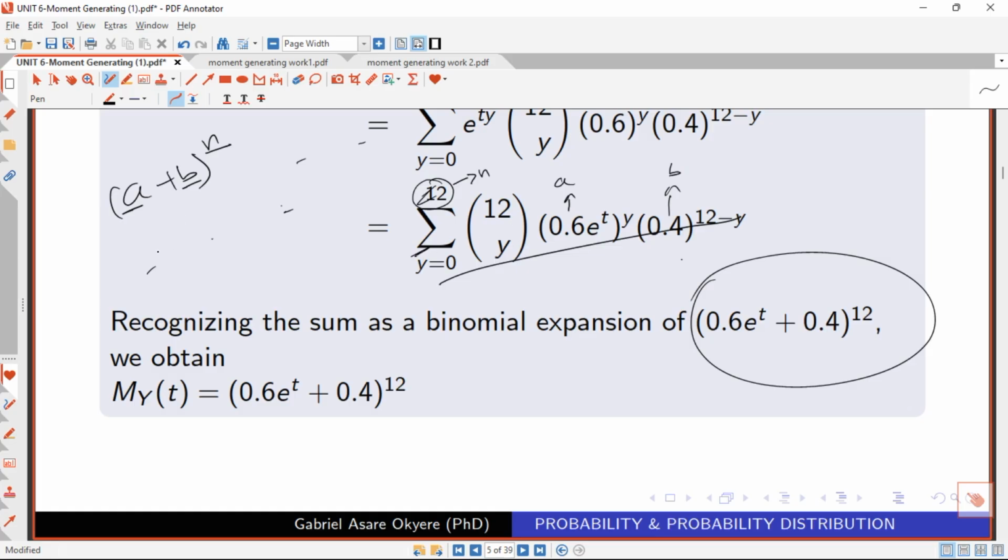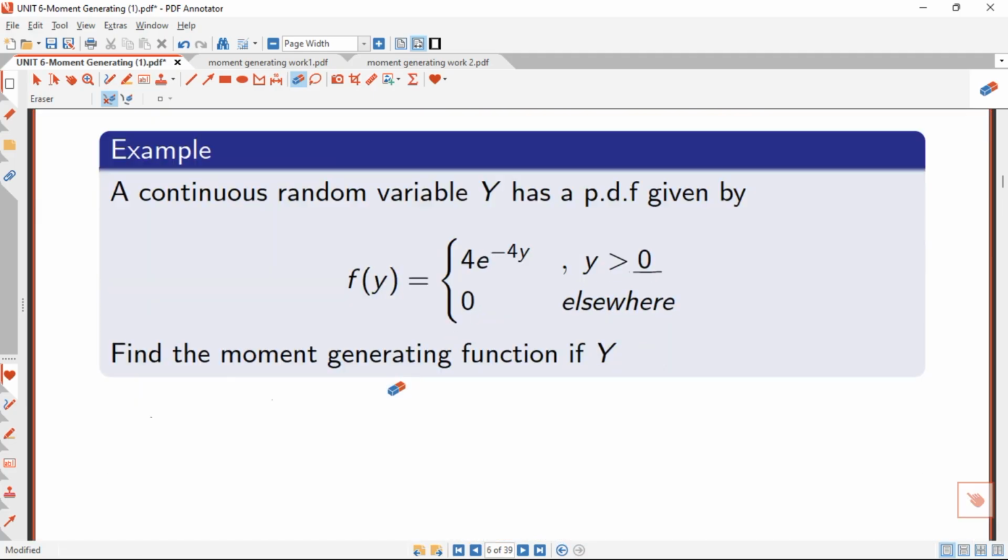So when we come here, we are going to get our final answer to be 0.6 e raised to the power t plus 0.4, all raised to the power 12. So that is what has been explained here, basically. This is the summary of the moment generating function for that question that was posed above. So let's go to the next question.